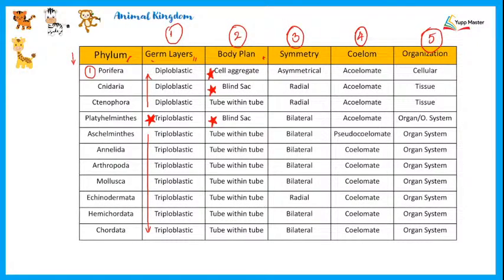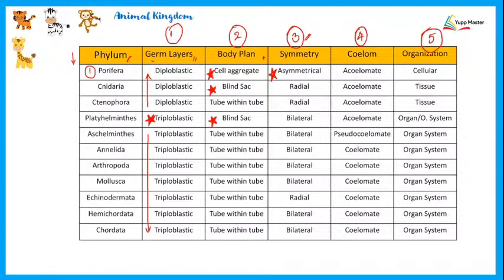Next column, we learn about symmetry. If you remember, symmetry in any organism could be of 3 types. Either it could be asymmetrical, or radially symmetrical, or bilaterally symmetrical. Asymmetrical is found only in animals belonging to the phylum Porifera. Now what we need to remember from this column is the ones which are radially symmetrical.